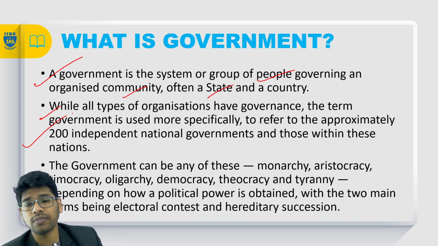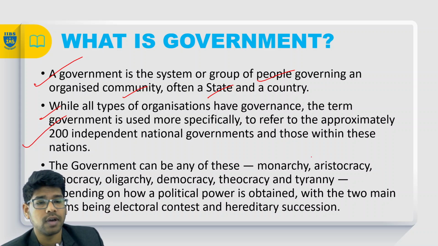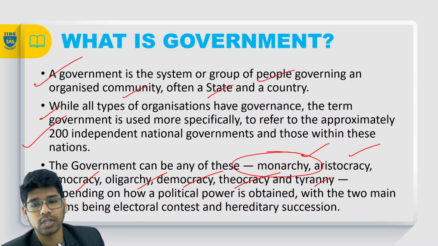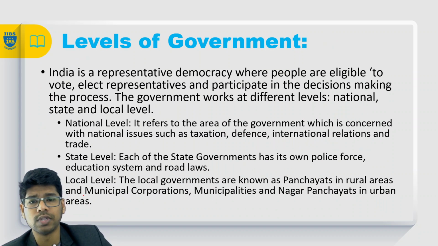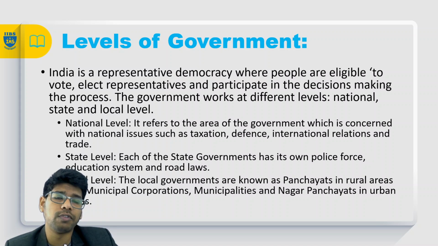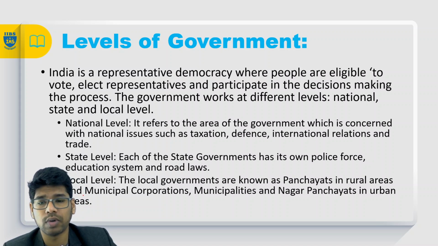Government is of different types. We have monarchy, aristocracy, democracy, oligarchy, theocracy, and tyranny. Mostly we follow monarchy and democracy. Monarchy, aristocracy, oligarchy, these are all long gone. We'll see. When we talk about the levels of government in India, we have three levels of government: national level, state level, and the local level.